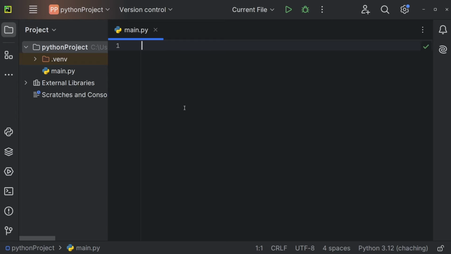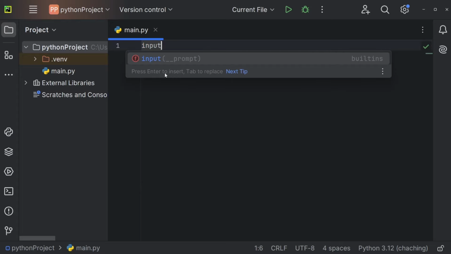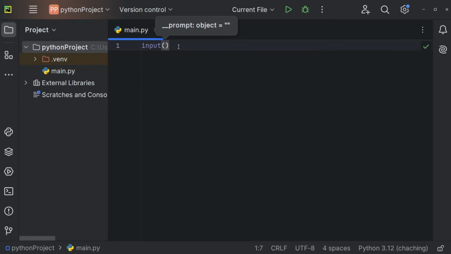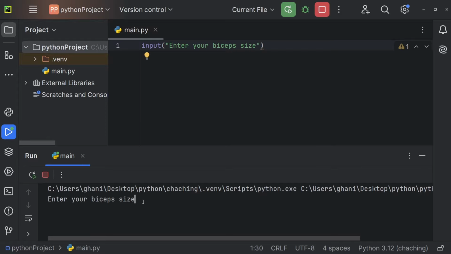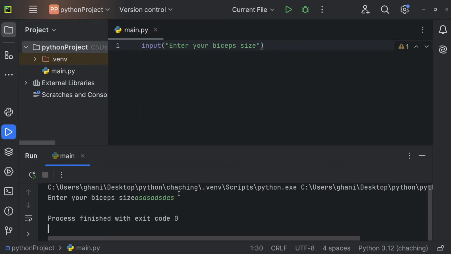Let's now understand how to get input from users in Python. To ask a user to enter something within the console, we can use the input method right here, followed by opening and closing brackets. And right here we can now define a prompt. So enter your biceps size, for example. Let's now run this command. And you can see we're getting enter your biceps size. And now I can enter a size, I can press enter, and the process finished with exit code 0.